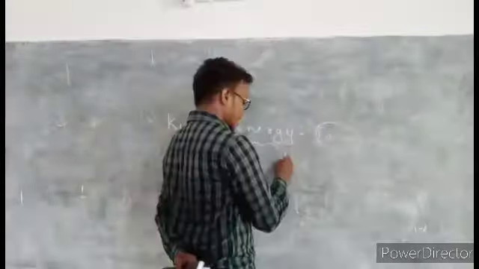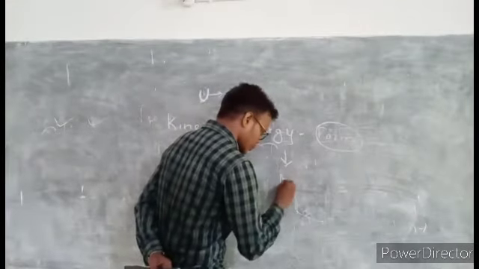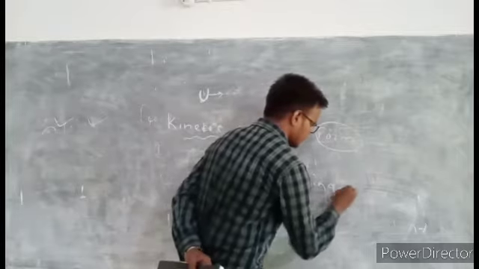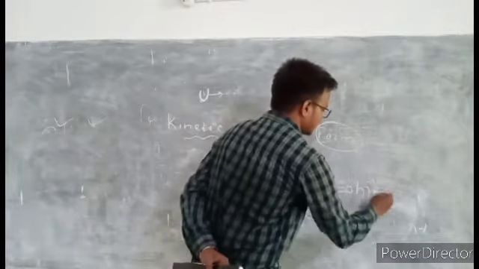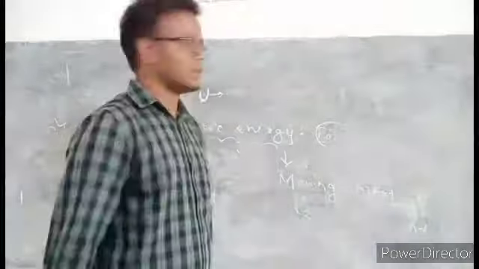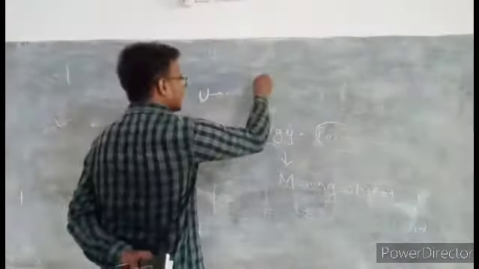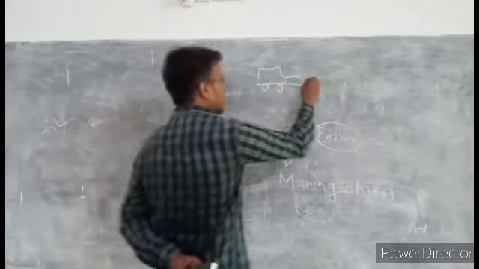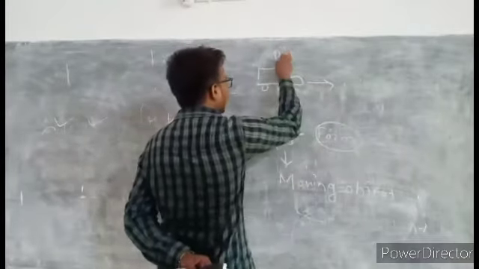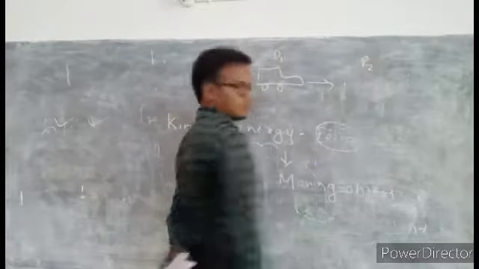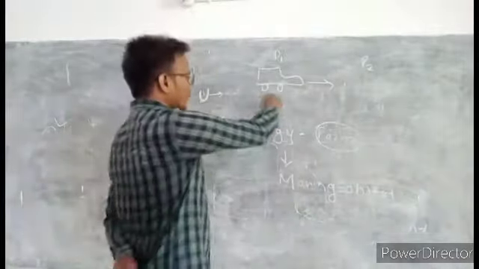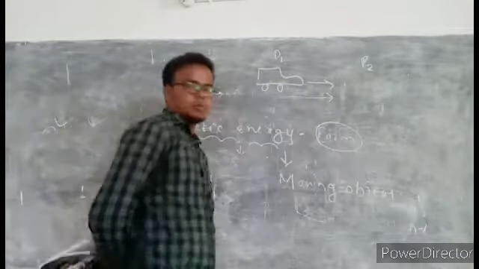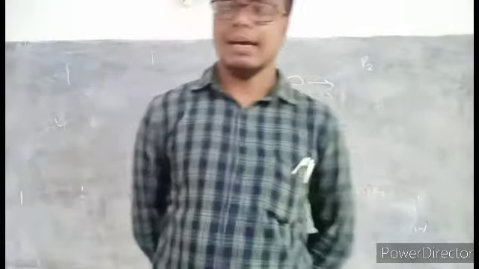It means energy possessed by a moving object. Consider an example. A vehicle is moving from position P1 to position P2. During the time of movement, when it is in motion, it possesses some kinetic energy.